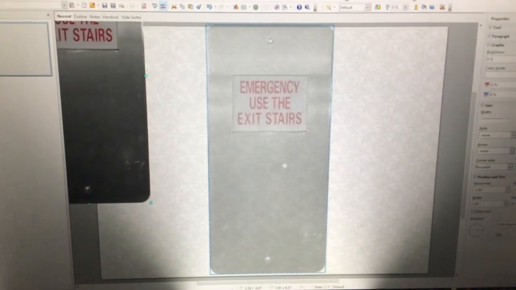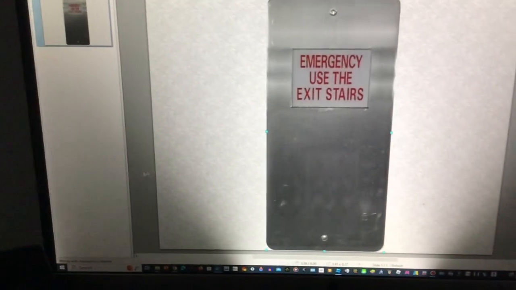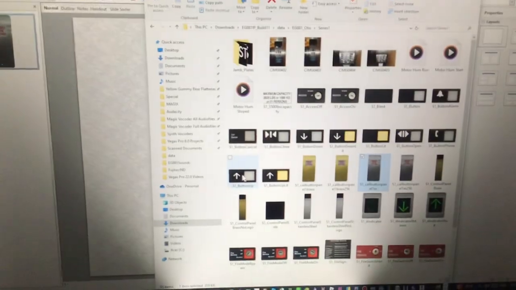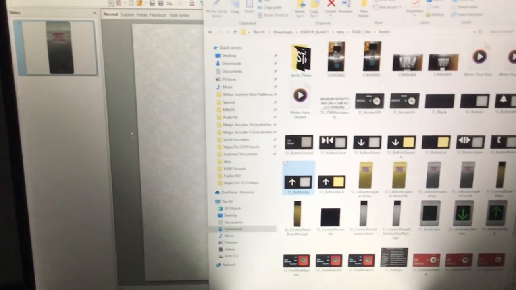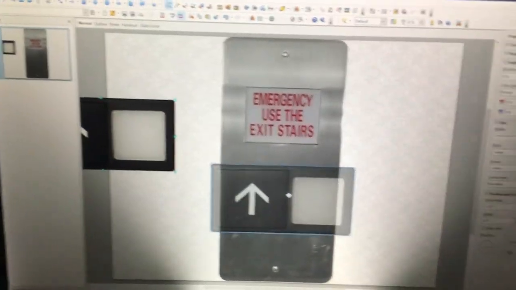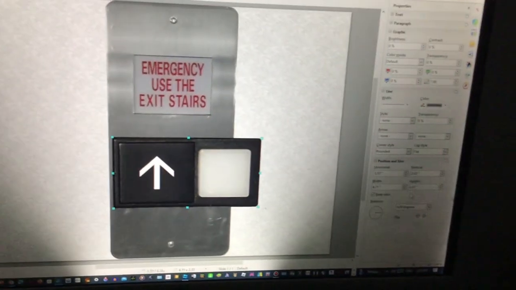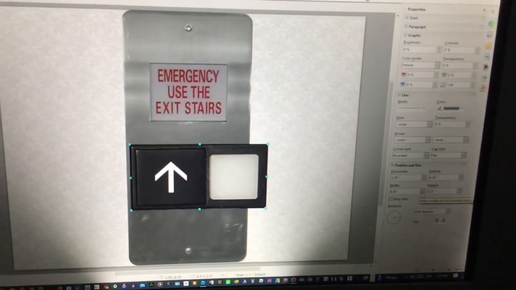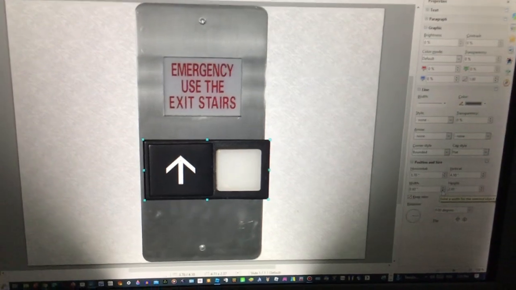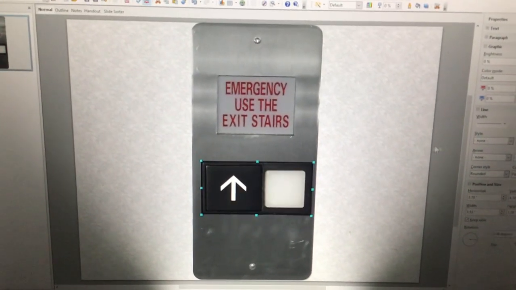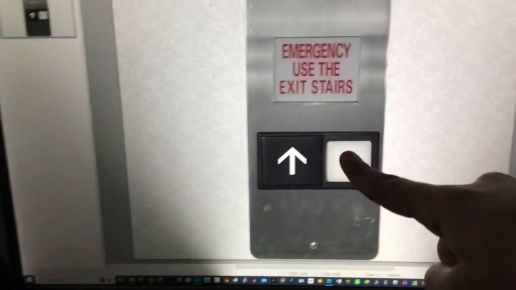Alright, there you go. So what you want to do is, we're gonna make a call button right now. So you want to click on this, S1/button up. And then we're gonna place it right here. And maybe it's too big. I click on keep ratio and the check mark, so we can make this as a ratio. And there is the call button right there.